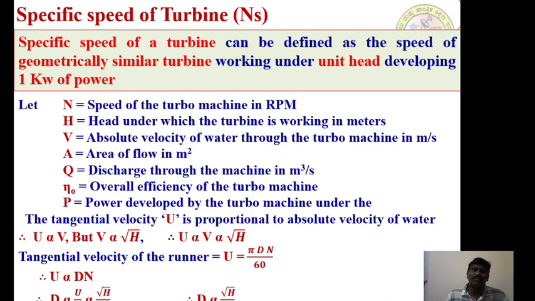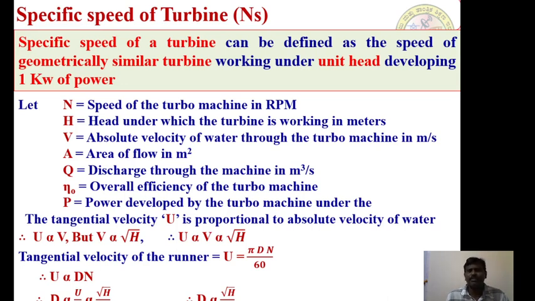The main objective of a turbine is to develop mechanical power. Therefore, power is one parameter. At the same time, if we need to develop power, we must have an effective head on the respective turbine system. Therefore, head and power are the two important parameters we have to keep in mind while defining the specific speed of a turbine.